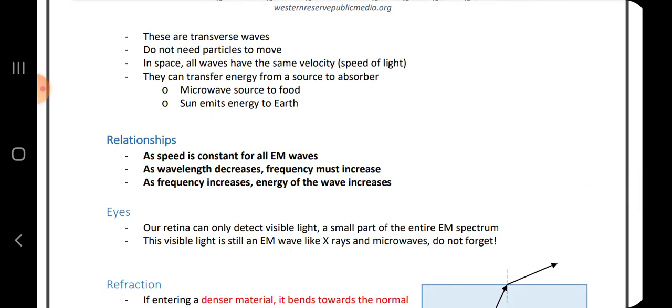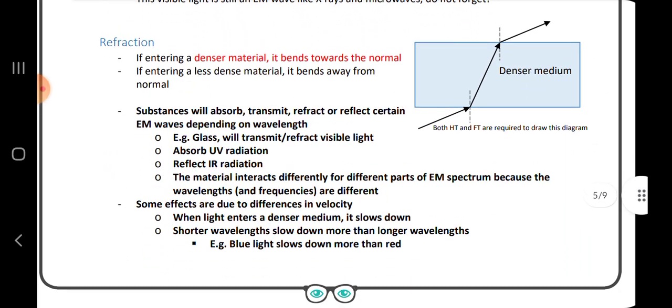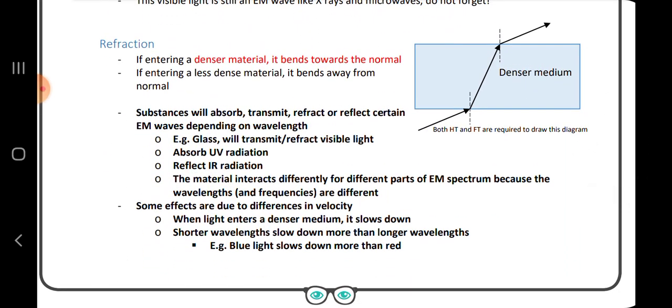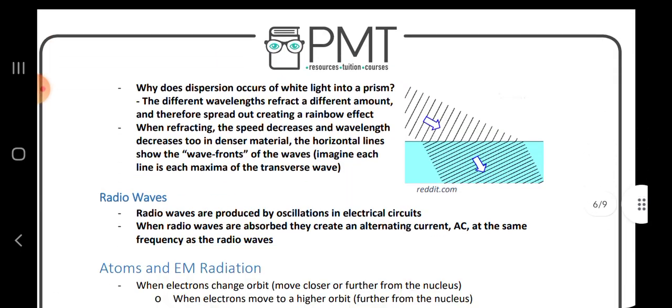Relationships: as speed is constant for all EM waves, when wavelength decreases, frequency must increase. When frequency increases, the energy of the wave increases. Then refraction: if entering a denser material, it bends towards the normal. If entering a less dense material, it bends away from the normal.